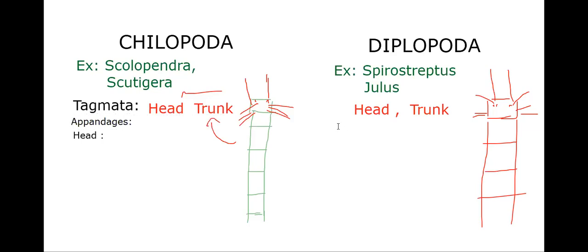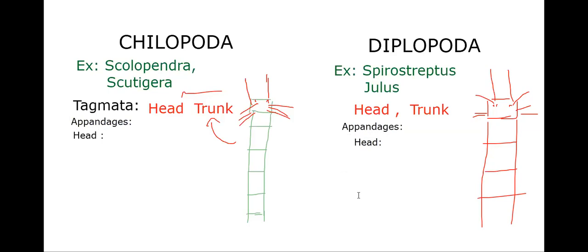So here also appendages. Why I'm showing these two on one page is that mostly difference-based questions will come, differentiating between Chilopoda and Diplopoda. I thought if both are present on one page, it will be much more helpful to you. Easily you can compare. So tagmata: the body is divisible into head and trunk. First of all, we are going with appendages of head.